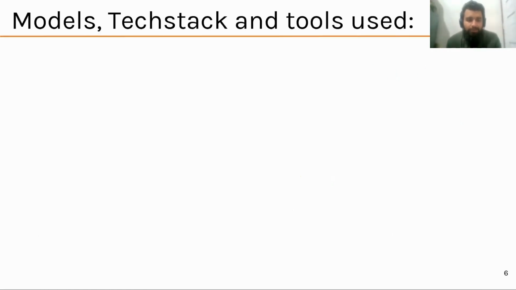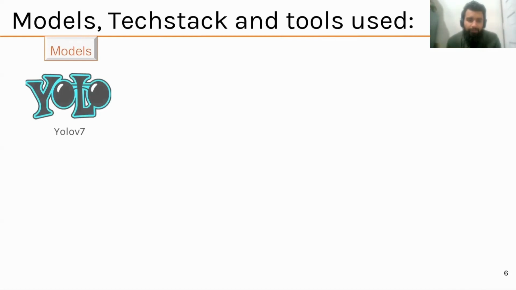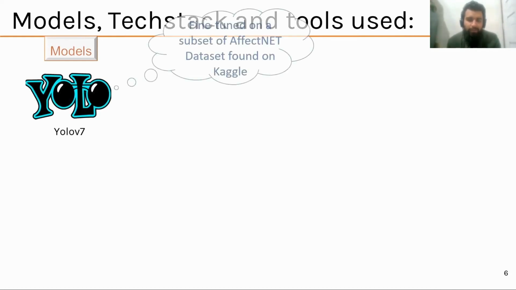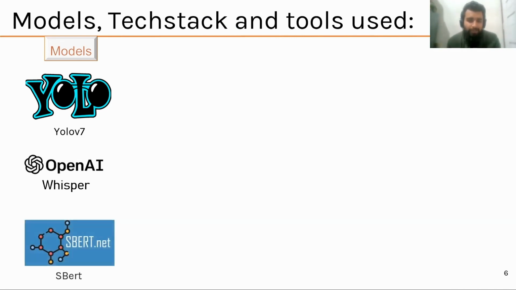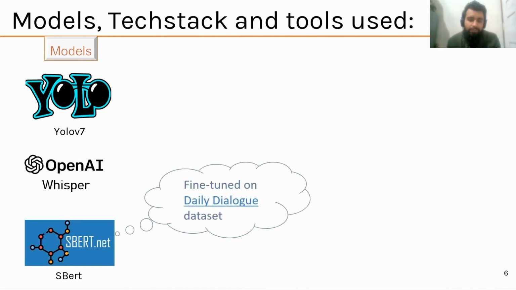The models we have used are YOLO, our facial emotion recognition model, which was trained on a subset of AffectNet. Then for speech, we converted it into text using OpenAI's Whisper. For sentiment analysis, we use SentenceBERT. And for tech stack, we use TensorFlow and PyTorch as our frameworks.